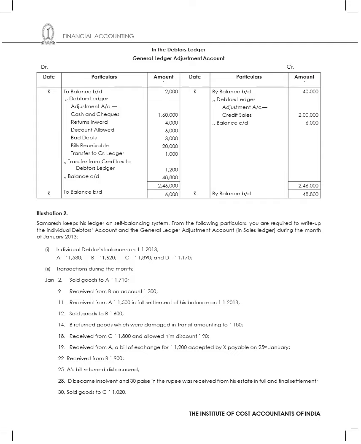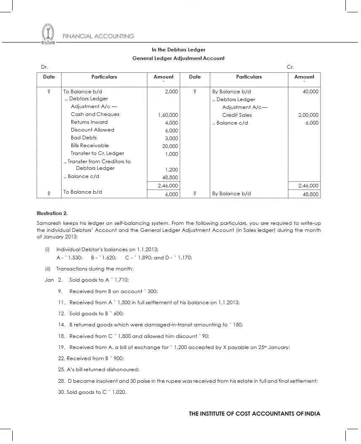So let me repeat. To balance brought down 2,000. Then cash and cheques I have 1,60,000. Returns inwards I have got 4,000. Then I have got discount allowed, which is 6,000. Bad debts 3,000. Bills receivable I will have 20,000. Then transfer to creditors ledger 1,000. Transfer from creditors to debtors ledger 1,200. And then balance carried down 48,800.